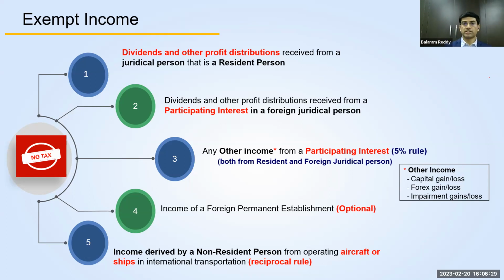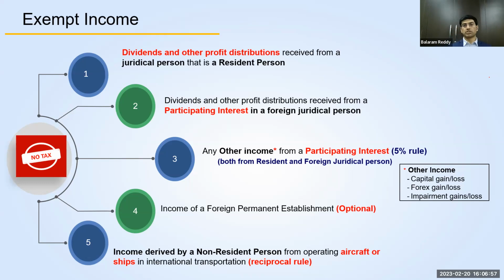The second category is dividends and other profit distributions received from a participating interest in a foreign juridical person. The first point is about the dividend received from a local company. Now we are talking about dividends received from a foreign company. So you have an investment in a foreign company and you receive dividends from that particular company. You need to see whether that dividend or profit distribution will be subject to tax or not.